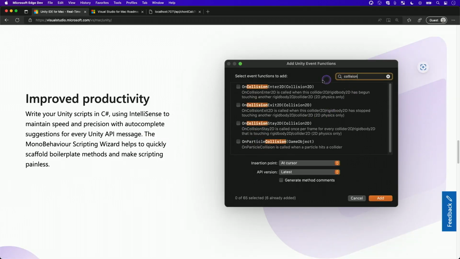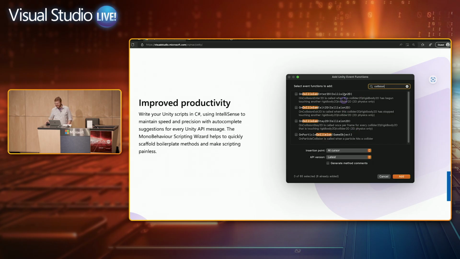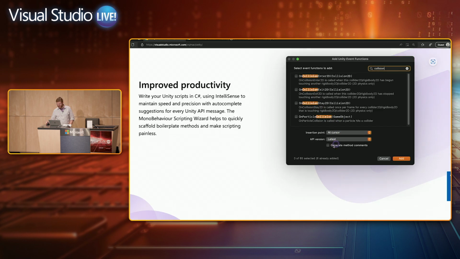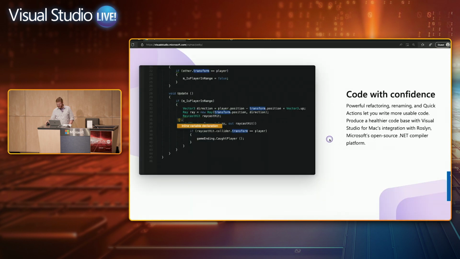There are also some built-in helpers. Unity has this concept of Unity event functions, things that are specific to Unity that fire on certain events. There's wizard tooling or UI tooling in VS for Mac to make it easier to add those and search for those and add them in, like run something when there's a collision. Those are examples of some of the Unity-specific functionality in the IDE. So that's just one more workload, and we've now at that point touched on all the workloads in the IDE.